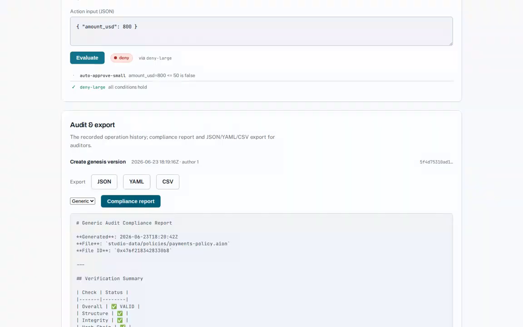Everything is on the record. The audit trail is the policy's operation history, who did what and when. From here, you can generate a compliance report for SOX, HIPAA, or GDPR, or export the whole artifact as JSON, YAML, or CSV for an auditor.